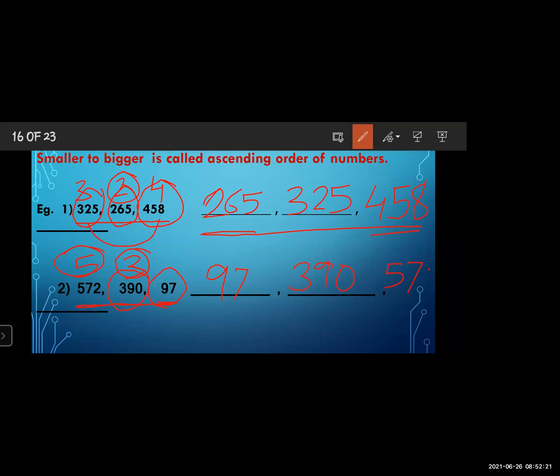Okay, this is the ascending order of the numbers. Ascending means smaller to bigger. Here 97 is the smaller number and 572 is the bigger number. Okay. Now the next one is descending order. Descending means what?